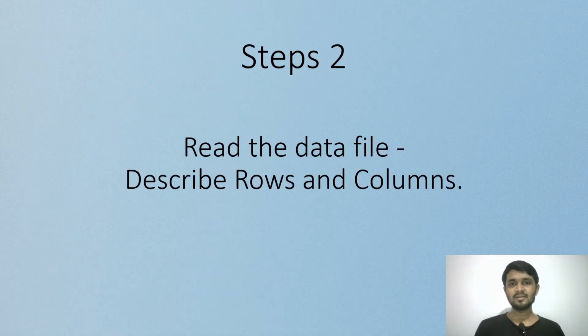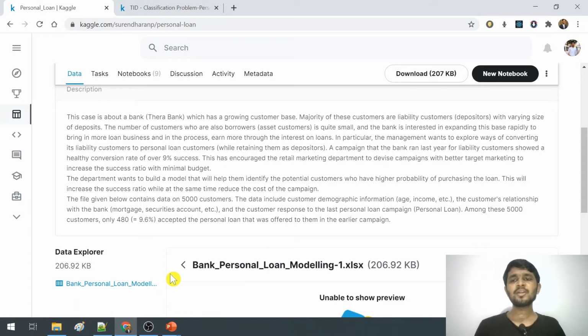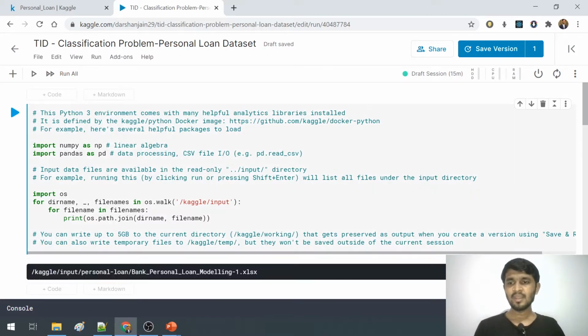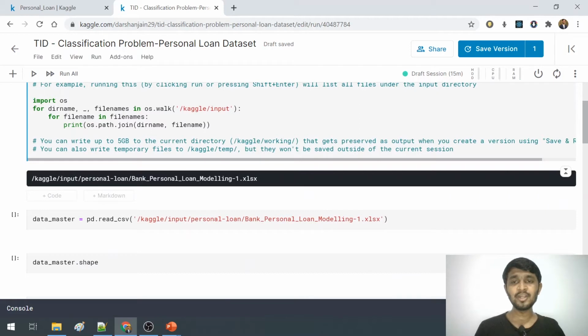Now moving ahead, step 2 is to read the data file and to describe the number of rows and columns and the details about the data set that is given here. To do that, you can create a new notebook from this tab given here. I've already created one. As you all know, this first block of code is predefined by Kaggle. So let me run it, and I will use this path to read the data file given here. I am using the pandas.read_csv function, and this will give me the data set in this variable, that is data_master. So let me run this block of code.